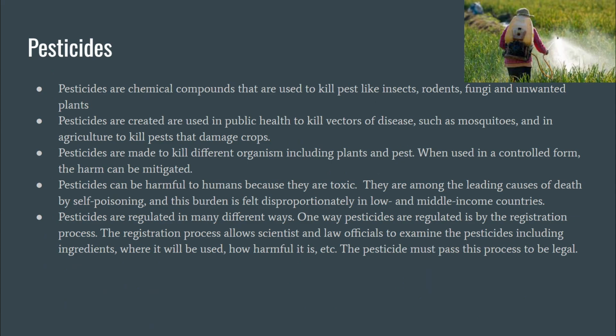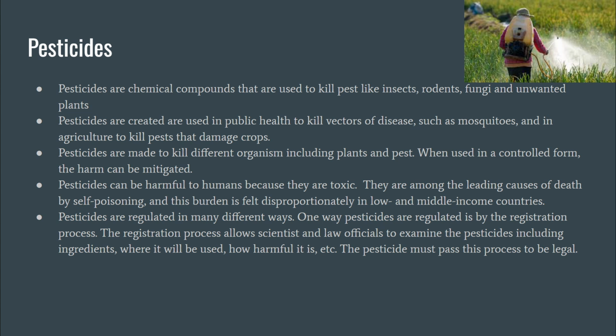Pesticides. Pesticides are chemical compounds that are used to kill pests like insects, rodents, fungi, and unwanted plants. Pesticides are used in public health to kill vectors of disease, such as mosquitoes, and in agriculture to kill pests that are damaging crops. Pesticides are made to kill different organisms, including plants and pests. When used in a controlled form, their harm can be mitigated.